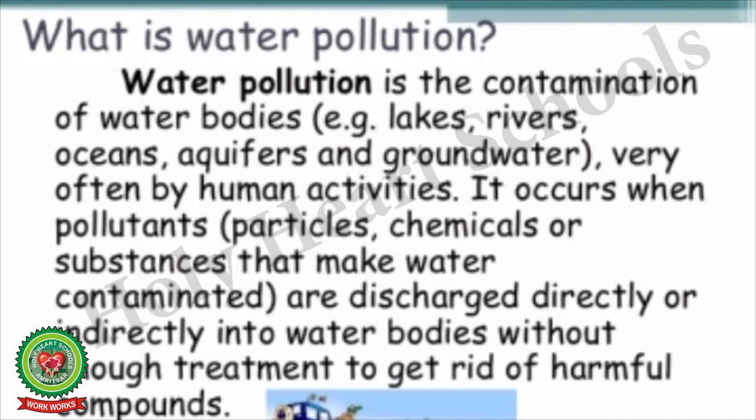Example, lakes, rivers, oceans, aquifers, and groundwater. Here, aquifers are the natural wells from where the water gushes up with force. Very often, by human activities, it occurs when pollutants like particles, chemicals, or substances that make water contaminated or dirty are discharged directly or indirectly into water bodies without enough treatment to get rid of harmful compounds.